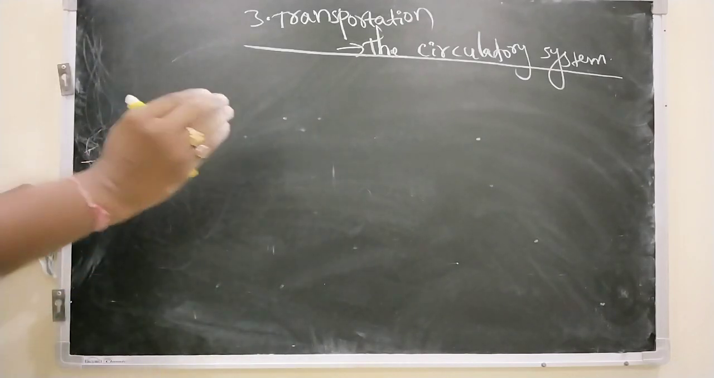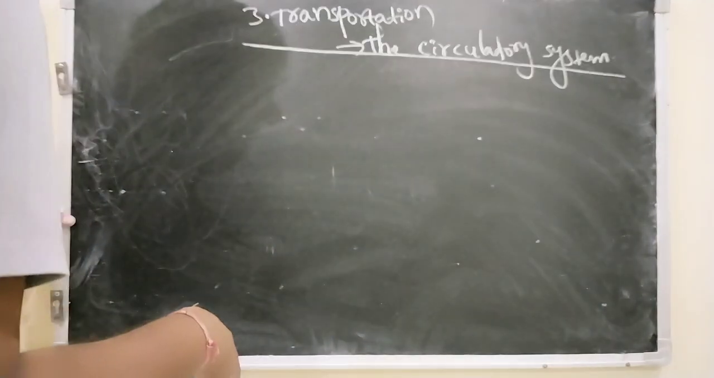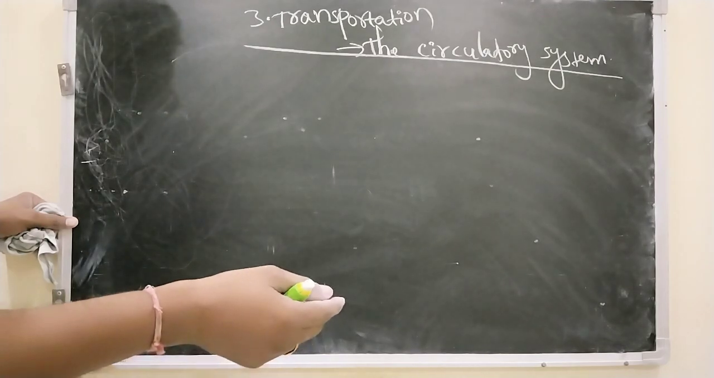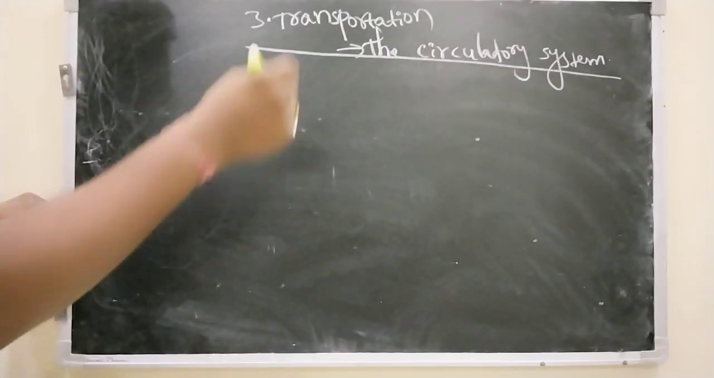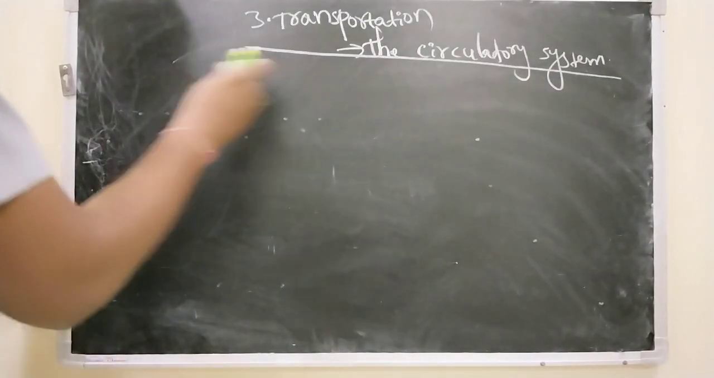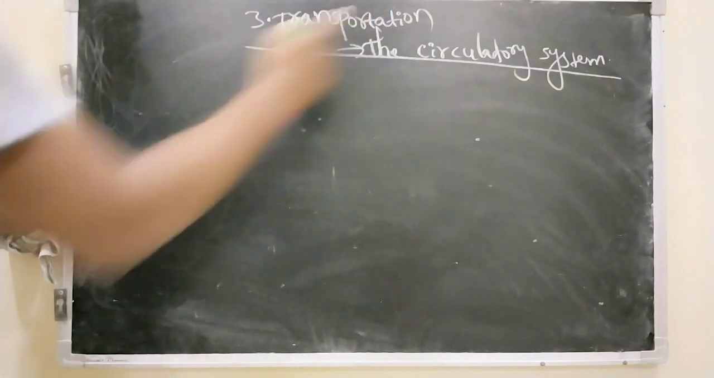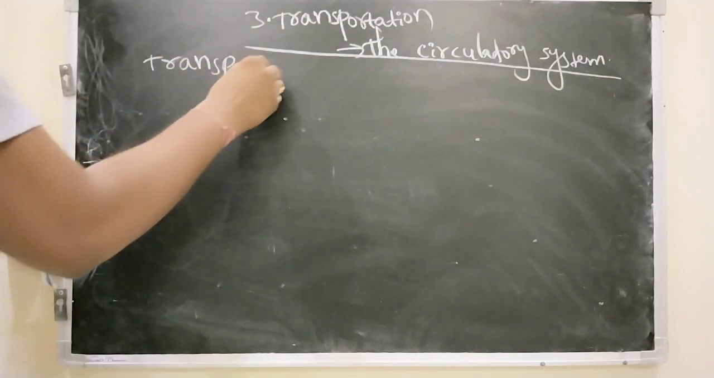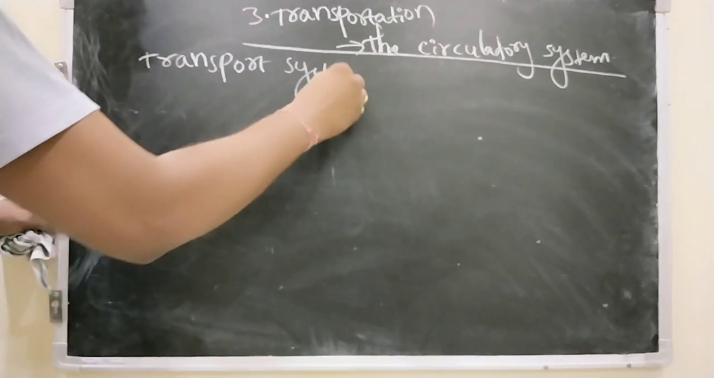But in the case of multicellular organisms like human beings and all other animals and plants, it is not possible to distribute materials with the help of a single cell. That is why a special type of system has evolved in our body. It is called the transport system.